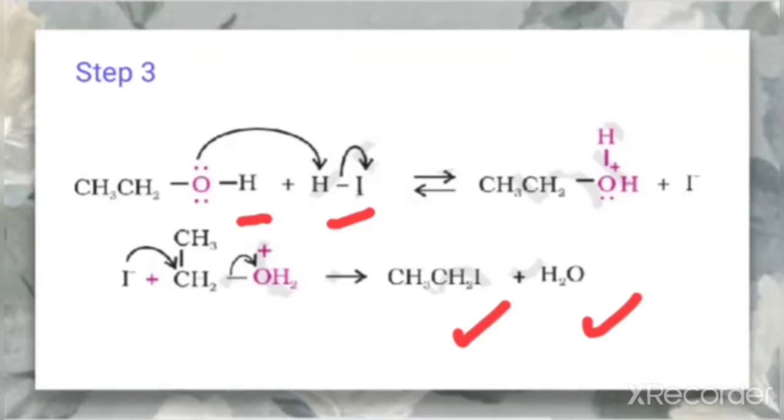So first step, there is a formation of alcohol. That alcohol further undergoes a reaction with the excess of HI which is present in the reagent mixture. So this gives rise to again a halide plus water. So that is the third step. So here there is again formation of halide.